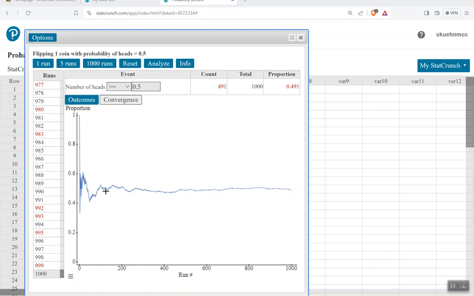So the fewer times I've done it, the more variation we have. But if I can continue flipping this coin in the exact same manner for a very long period of time, you notice that I get closer and closer to that intuitive probability that we understand.